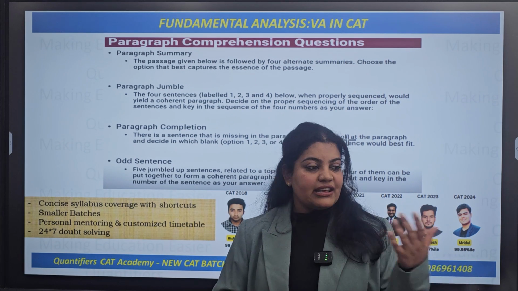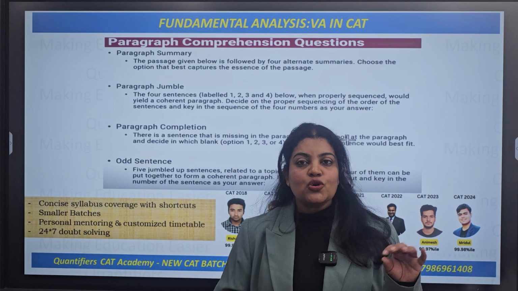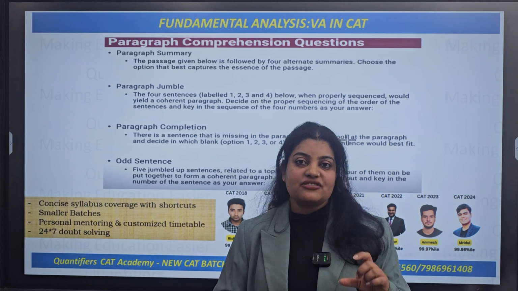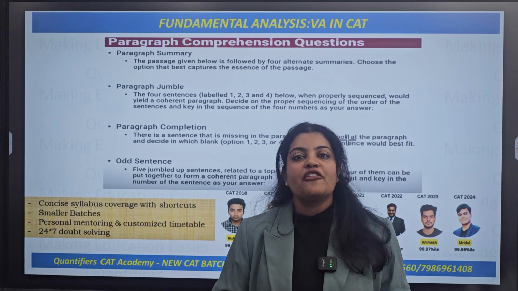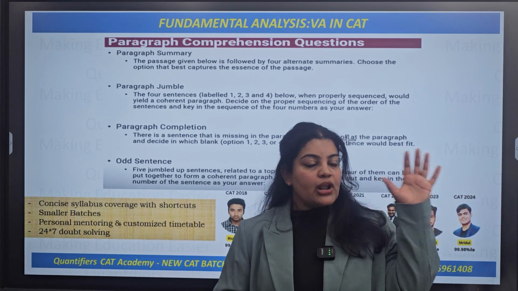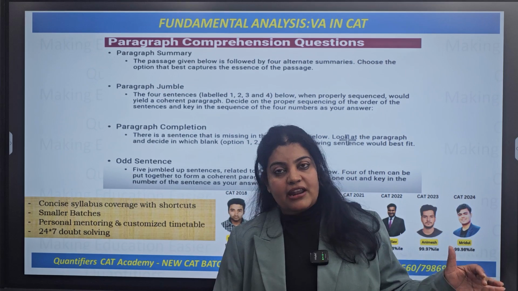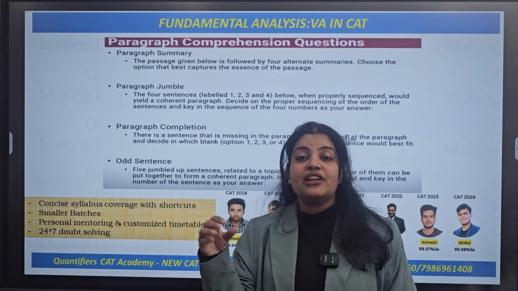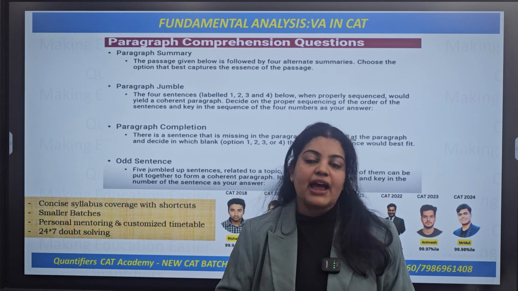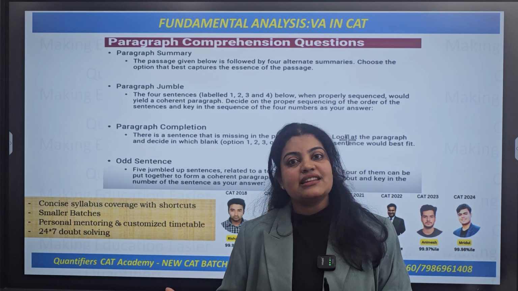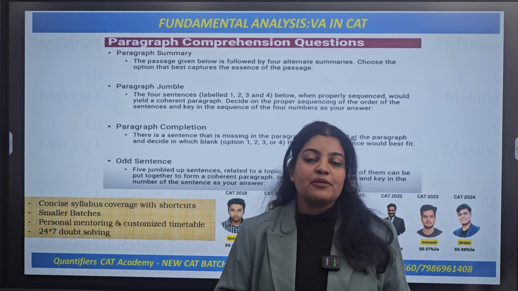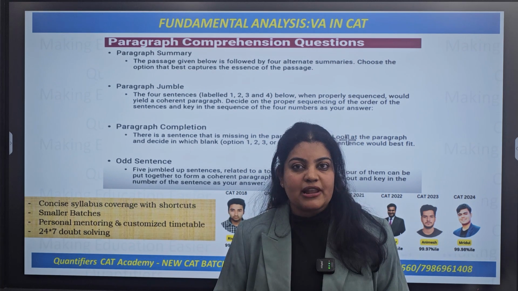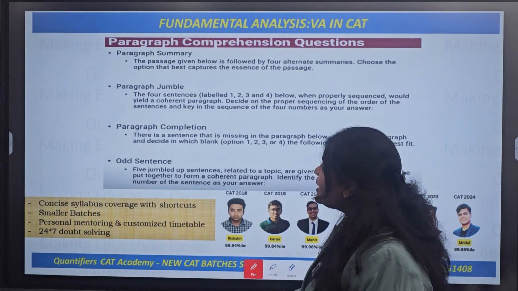Now CAT में in case we talk about the RC, RC में भी क्या होता है? What is the RC passage comprised of? RC passages again are a combination of a lot of paragraphs, right? So there you are understanding 4-5 paragraphs together. Here you are just deciphering or understanding one paragraph at a time. So it's just an extension of RC. So in case you can perform in reading comprehension, I'm sure that you'll be able to perform in your verbal ability section also. So let's see this topic.